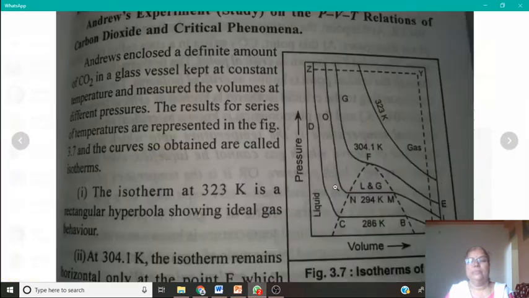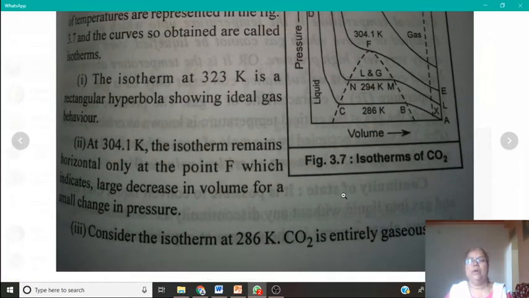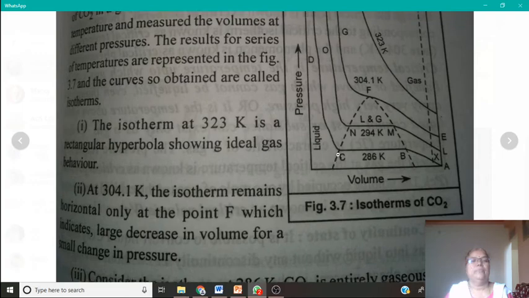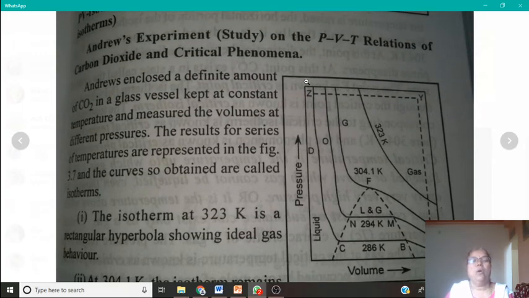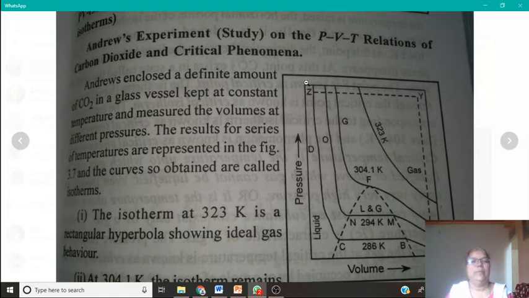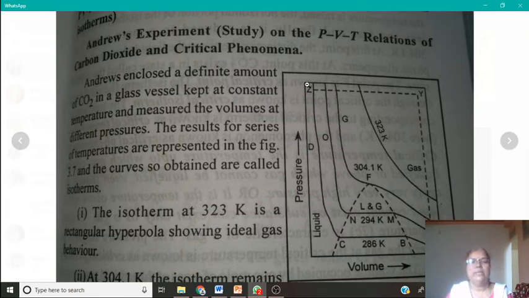See here the diagram which is shown in your book. Here is the Andrews experiment or study on the PVT relations of carbon dioxide and critical phenomenon. Andrews enclosed a definite amount of CO2 gas in a vessel kept at constant temperature and measured the volumes at different pressures.